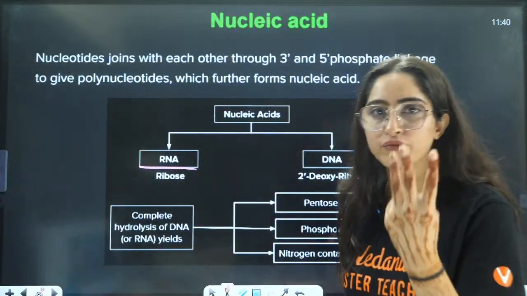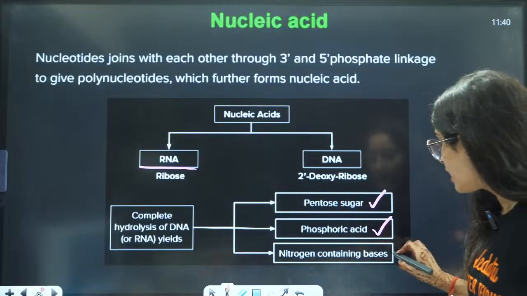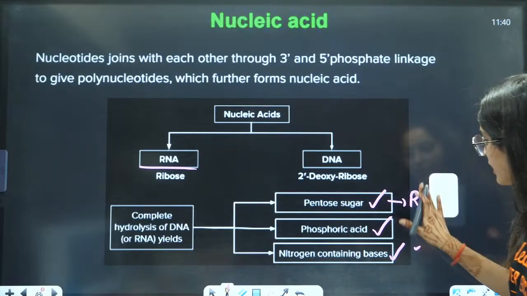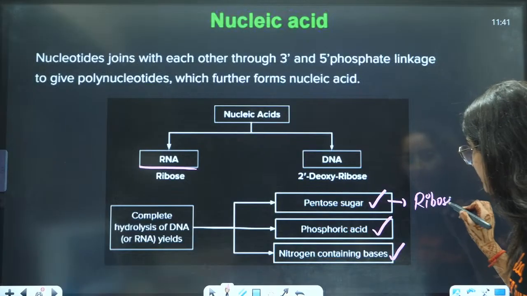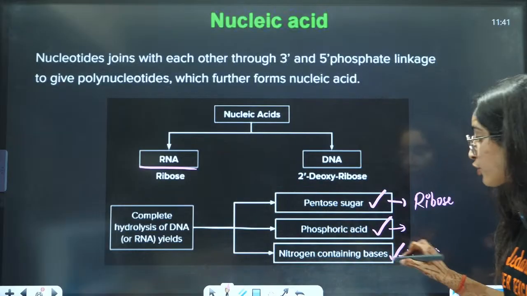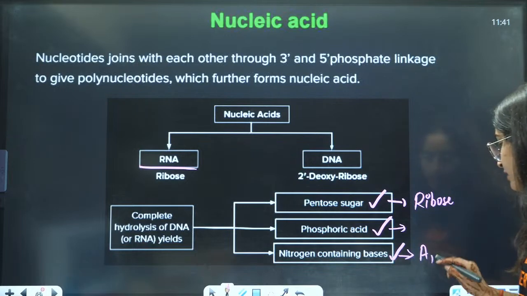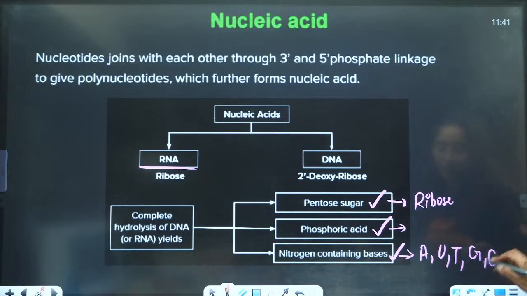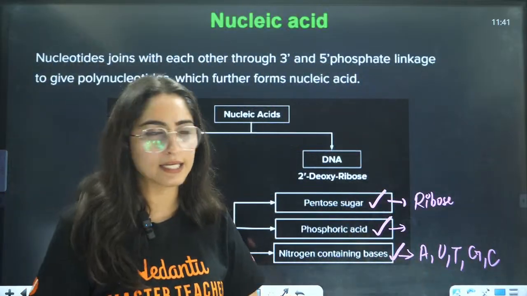In nucleotides, you will have three things. One is pentose sugar, another is phosphoric acid, third is nitrogen containing bases. The pentose sugar here, in DNA and RNA, is ribose, right? The phosphoric acid unit, I will show you what that is. Now the nitrogen containing bases are adenine, uracil, thymine, guanine, cytosine, right? These are the nitrogen containing bases that you will see in DNA and RNA, right?